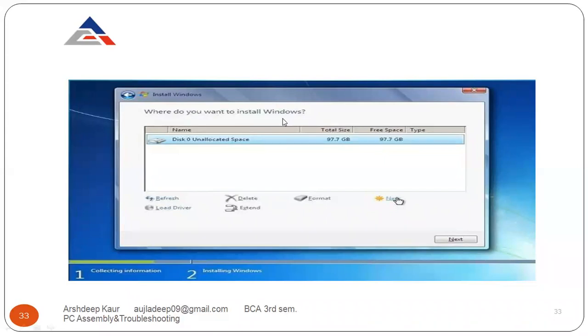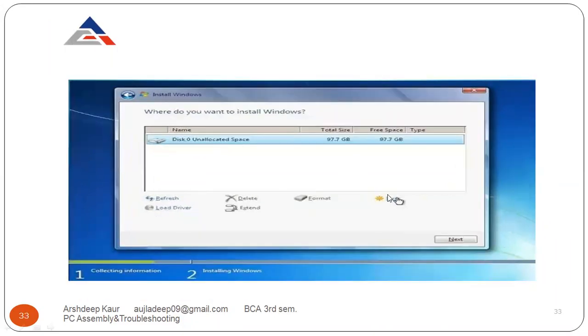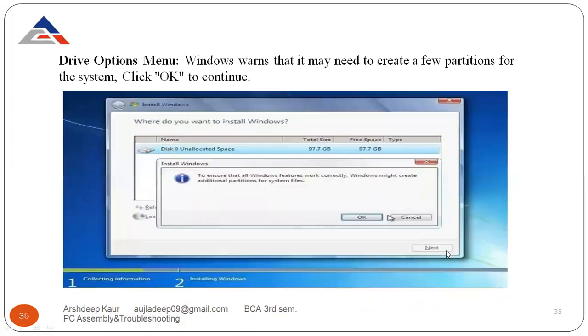Now where do you want to install Windows? Select. You want to click on New so that you can make a new partition and install Windows over there. In this case, you see where you want to install Windows. Now click on Next. First you need to click on New. When you click on New, you will get a size in MB. Then click on Apply and after that click on Next.